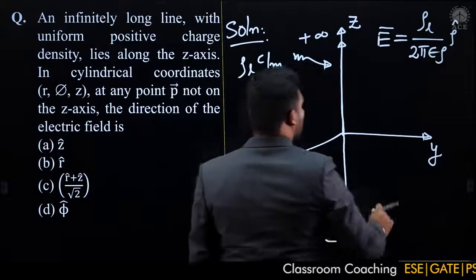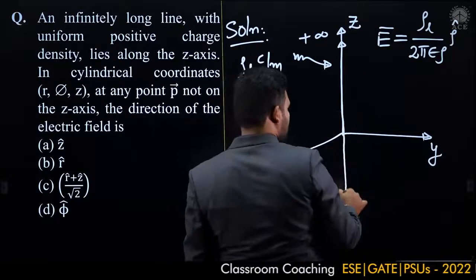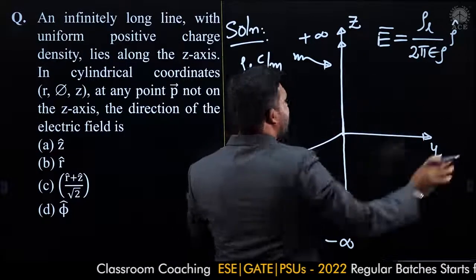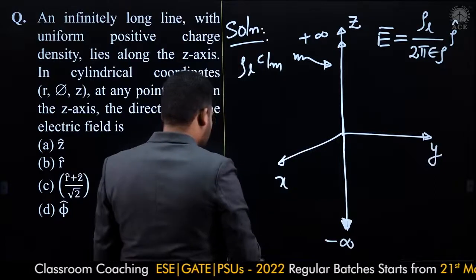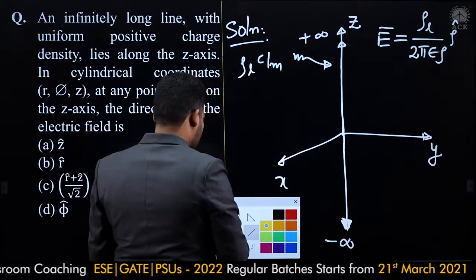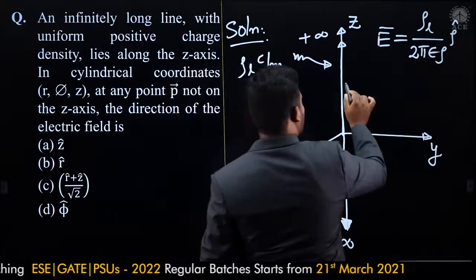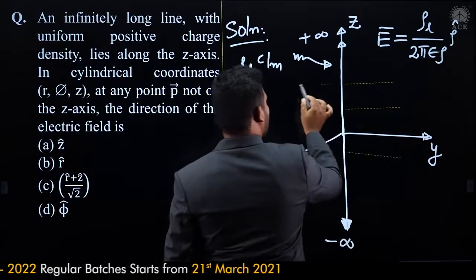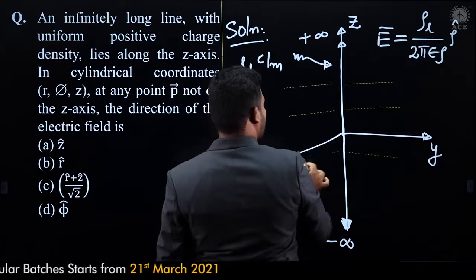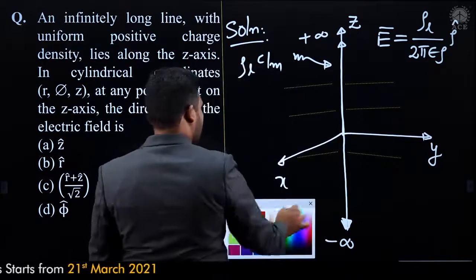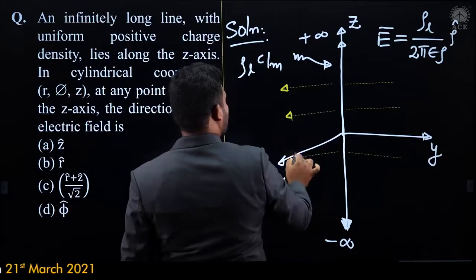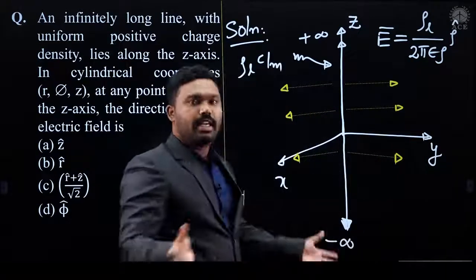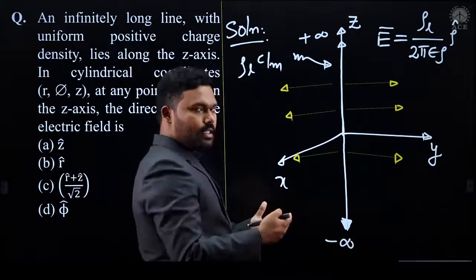Not on the z-axis means what? This is the z-axis, right? Wherever you take a point not on the z-axis, the electric field will be pointing radially outwards. So the electric field would be like this, radially outwards from all the sides. This is the electric field direction due to the infinite line charge. If it is a positive charge, it is in the radial direction outward; if it is a negative charge, radially inward, but still in the radial direction.